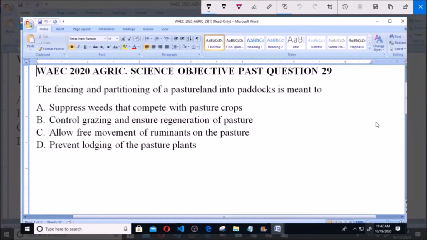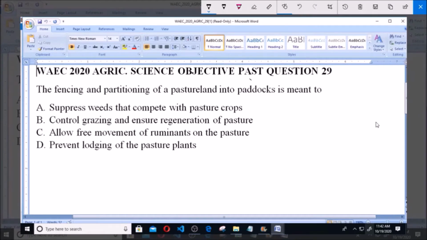The fencing and partitioning of a pasture land into paddocks is meant to A. Suppress weeds that compete with pasture crops, B. Control grazing and ensure regeneration of pasture, C. Allow free movement of ruminants on the pasture, D. Prevent lodging of the pasture plant.